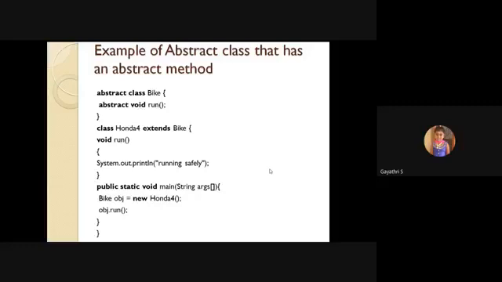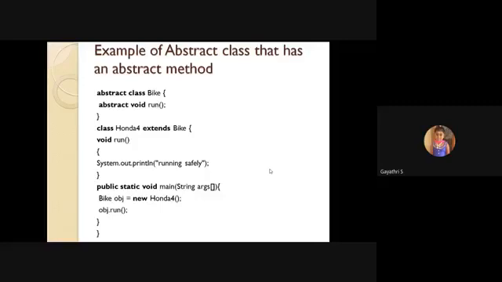Within the main function, you are creating just a reference variable for the abstract class. You can create the reference variable, that is bike obj, but you cannot instantiate it. That is why bike, which is the abstract class, obj, the name of the reference variable, equals new Honda 4.